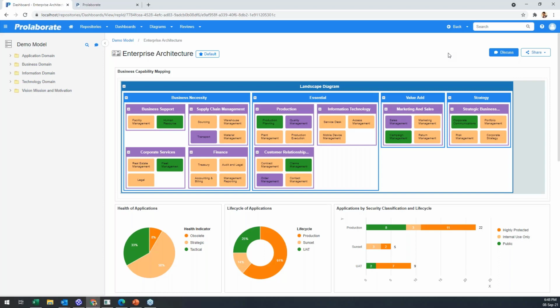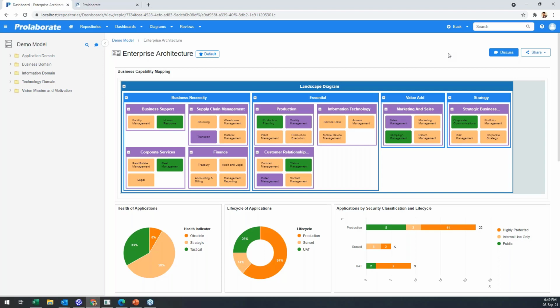We are using Prolaborate to present all the data, and our audience are the business users, and they would like to discuss the dashboard. Our answer earlier was, sorry, you can just discuss a diagram, a capability, goal, app, requirement, or use case. If you had created a proper dashboard, there was actually no way to discuss. So we shattered those boundaries.